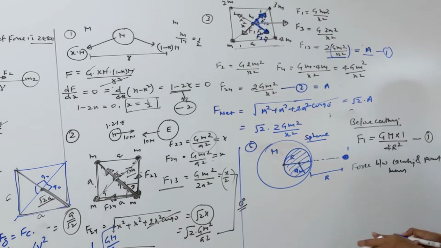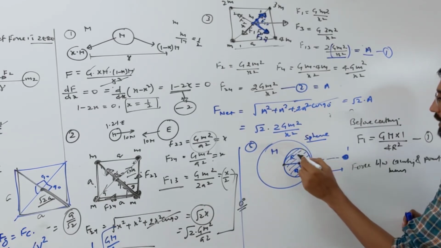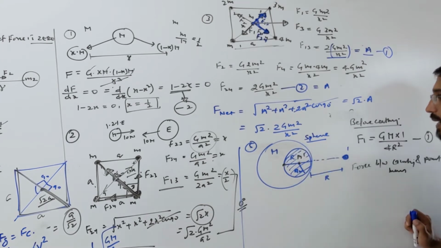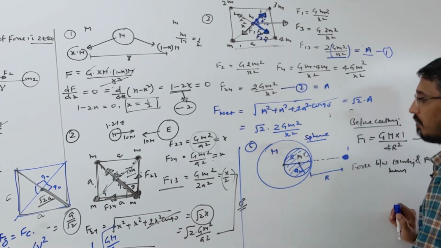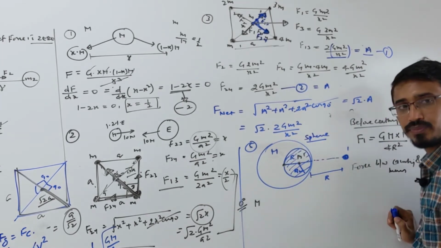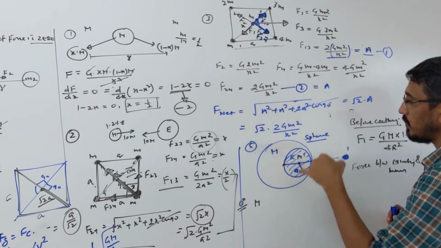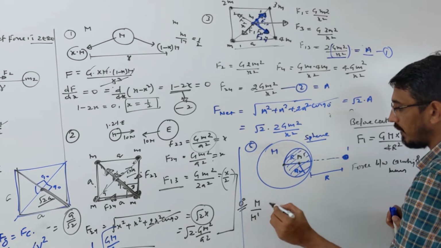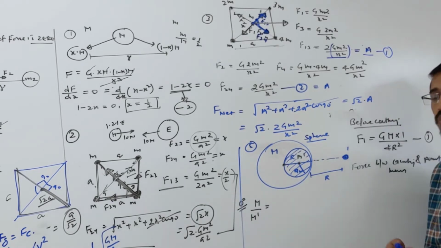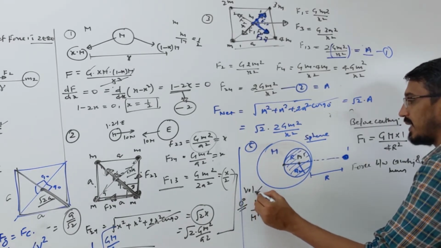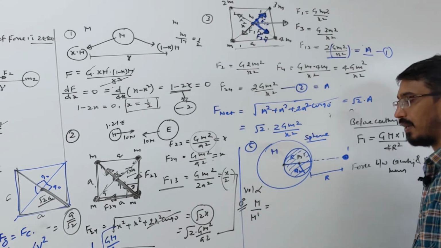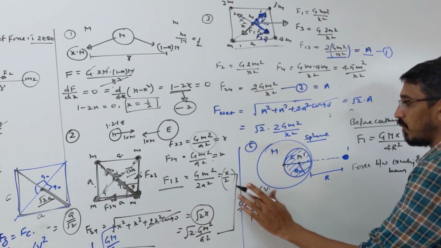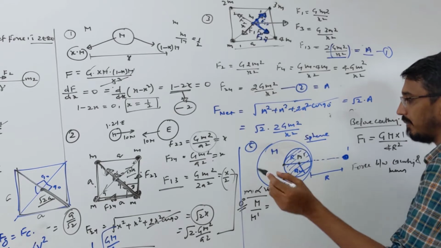So let's calculate. We need the mass of that sphere first. Let's call the mass m dash. Radius is given as R by 2. For m dash we need the mass of the sphere, which is proportional to volume. Be careful: if it's a disc, you can write mass proportional to area. Here, mass is proportional to volume.